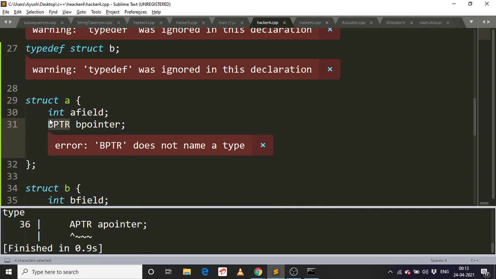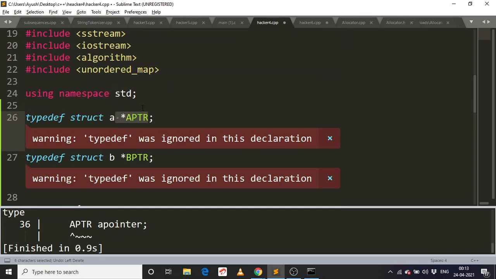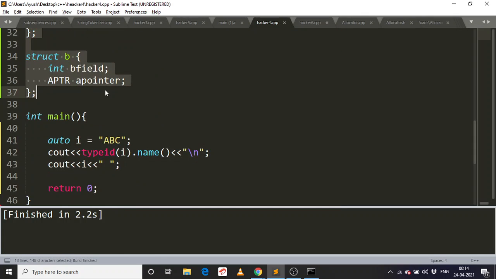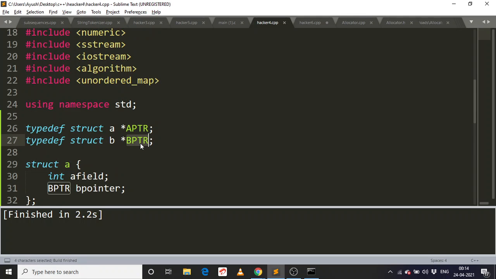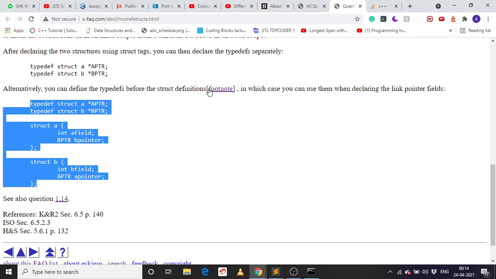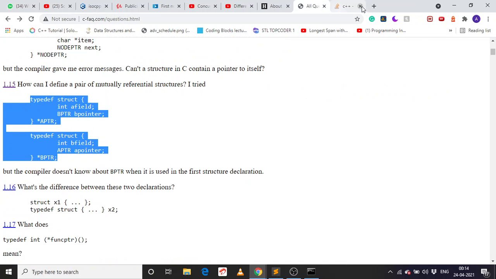Like, we can't use the class name. We should declare their pointer names. So this is a cool thing. We should use their pointer names so that we can compile that. This is interesting.